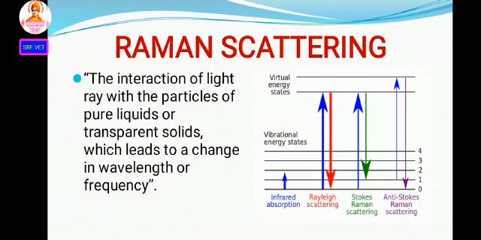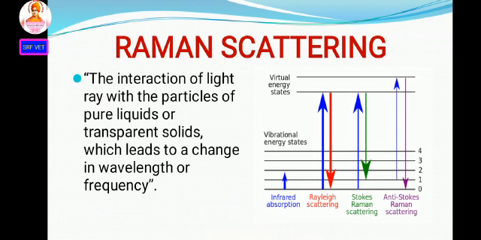The next one, Raman scattering. When a parallel beam of monochromatic light passes through a gas or liquid or a transparent solid, a part of the light rays are scattered. This scattered light contains some additional frequency compared to the incident frequency.